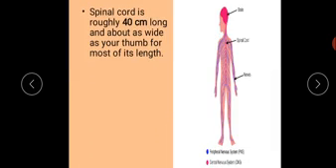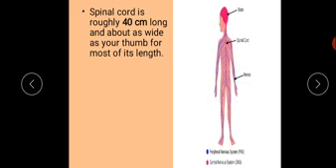Spinal cord is roughly 40 centimeter long and about as wide as your thumb for most of its length. Means whole of this 40 centimeter is as wide as your thumb's width.